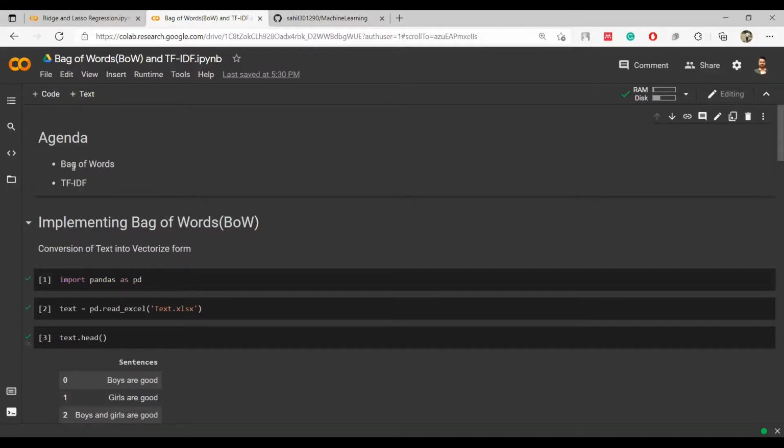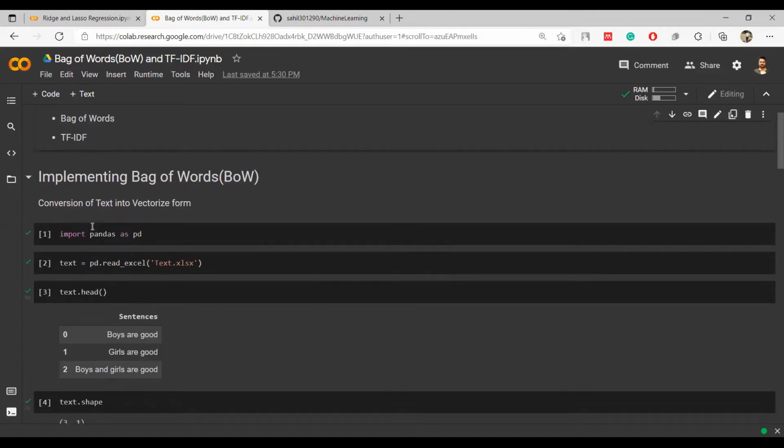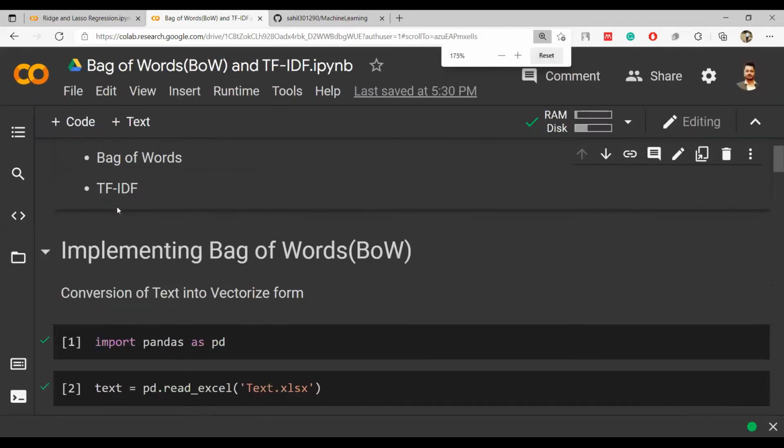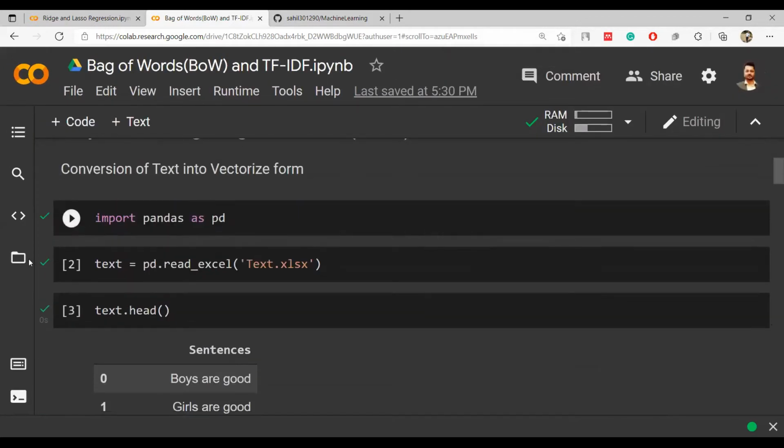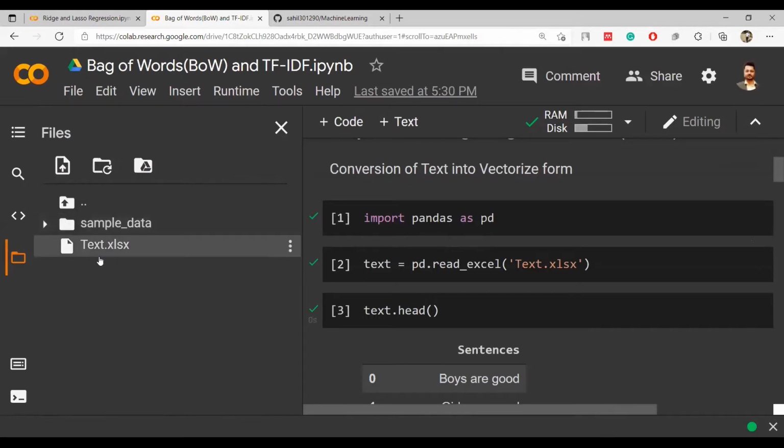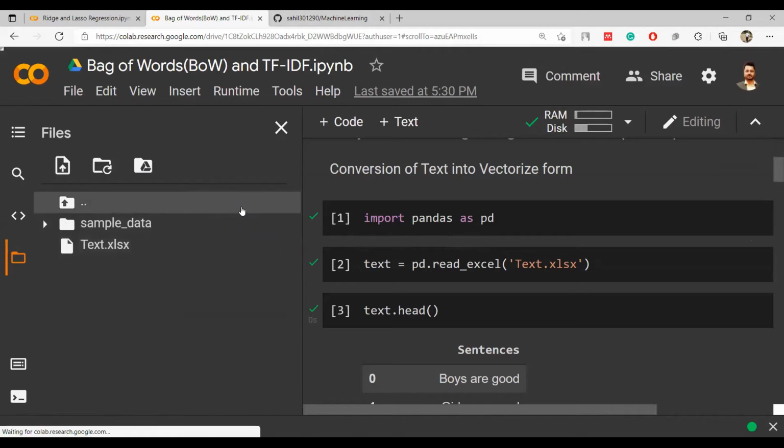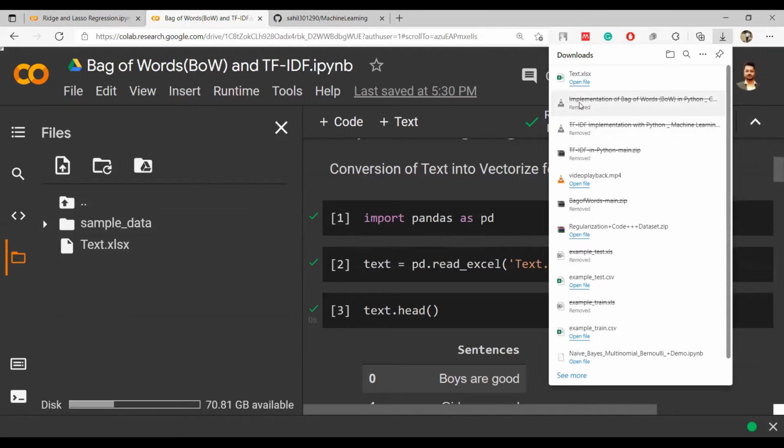So the agenda for this first code is we have to cover bag of words as well as TF-IDF. Let's complete the bag of words first. When we are implementing bag of words, obviously you are dealing with text, and I have already put the text.xls file. I can share the screen to show you how this Excel sheet looks. Give me one second.